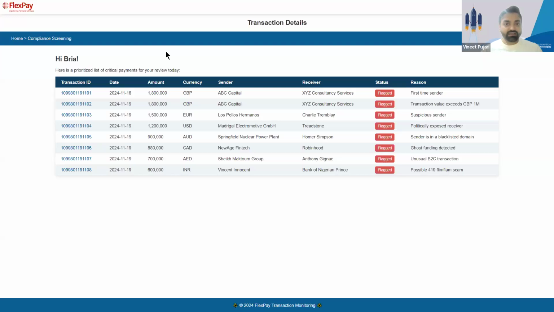I have to create a ticket, reach out to the sender, make sure they give us all the KYC documents, know your customer documents, before I can ultimately approve the transaction, reject it, or put it on hold. Because every transaction needs one of these decisions: approve, reject, or hold.